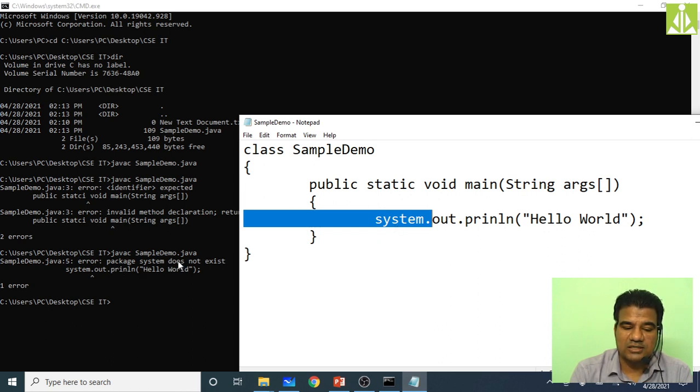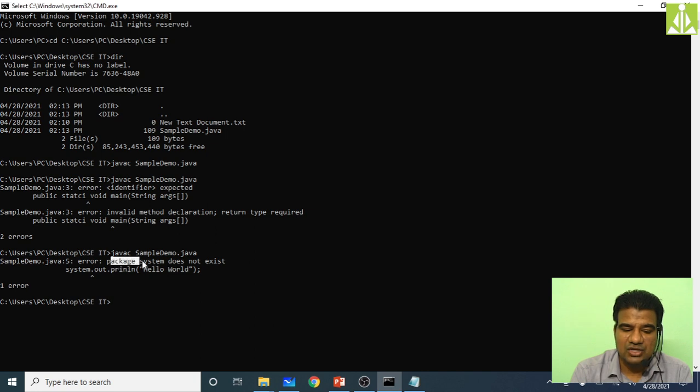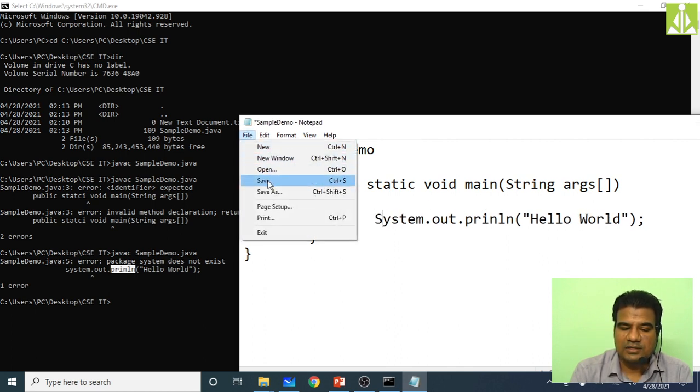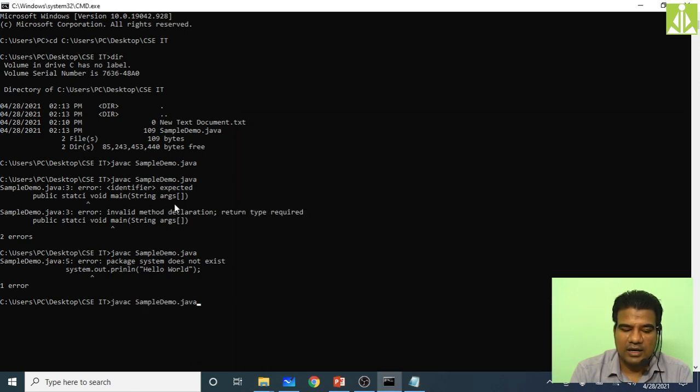Package system does not exist. It is giving an error over here. Small s system does not exist, but when you put capital S, it will work. And as it is not recognizing this package, it is not looking for the internal stuff, that is out, println. Still we have the issue over here with println. It is not listing that one. So once I correct this thing, it will list it. Just see, I am going to this one and correcting that one. System.out.println. Now again save it, come over here, compile it.